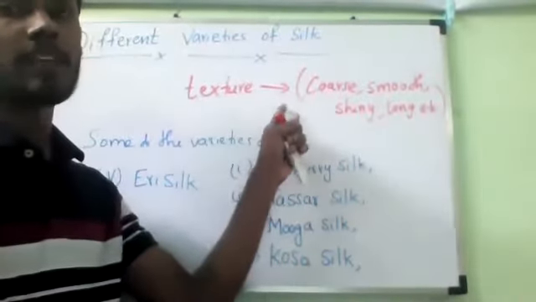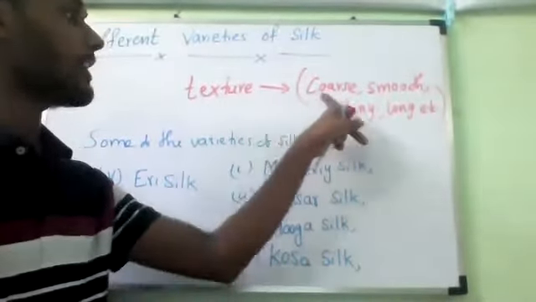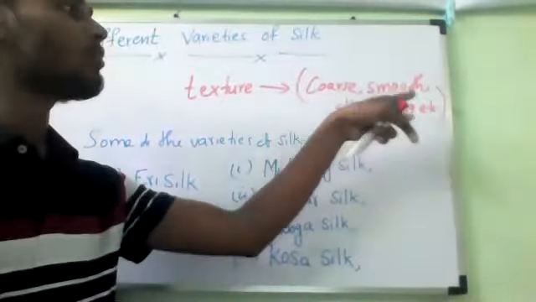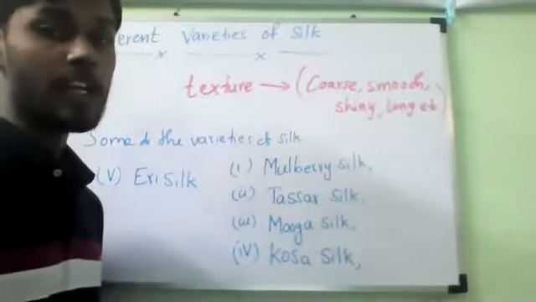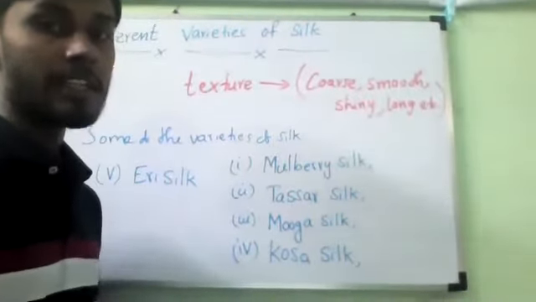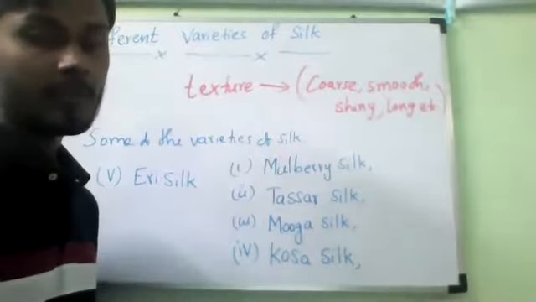Texture means what? In brackets: coarse, smooth, shiny, long, small, smooth. Different varieties of silk moths is different in texture.